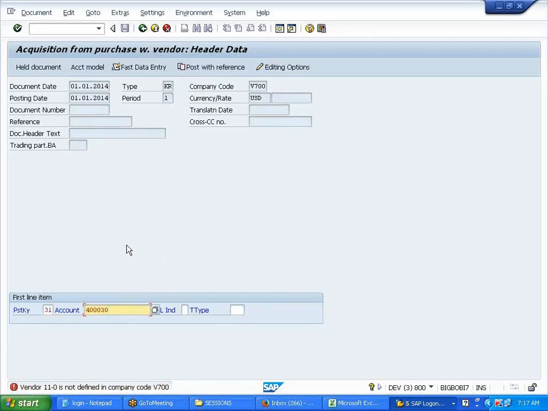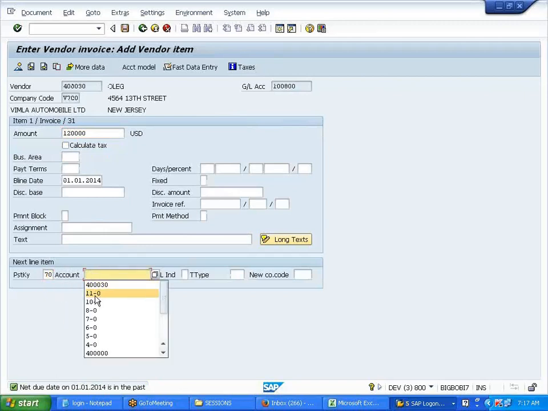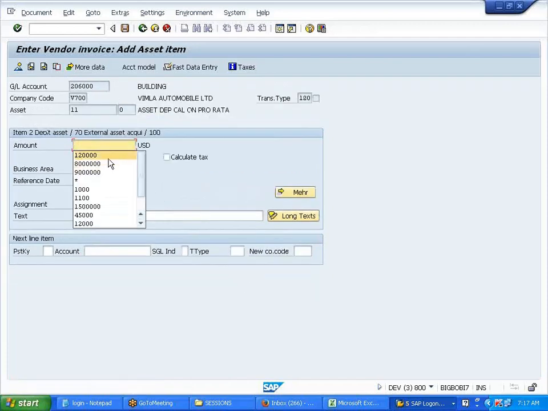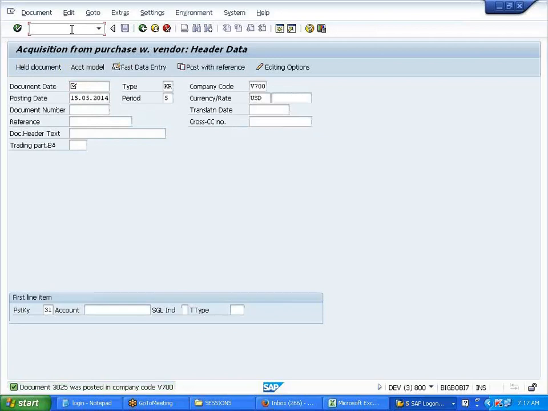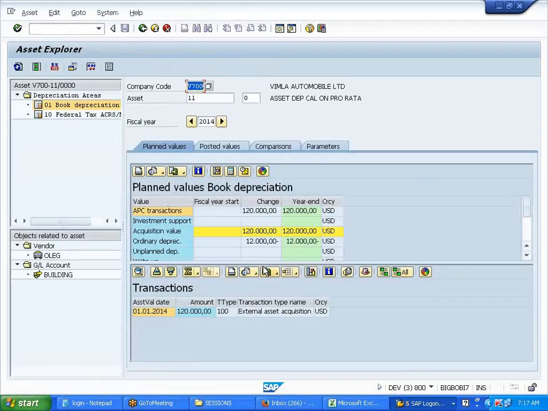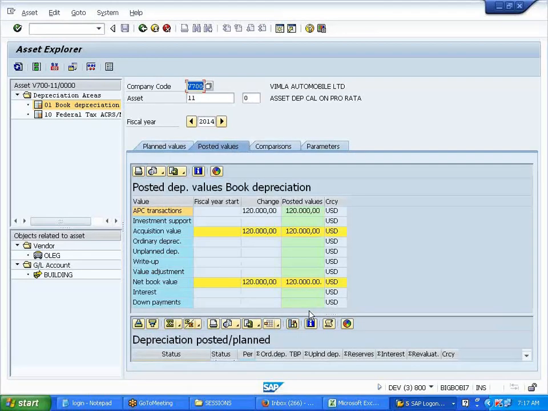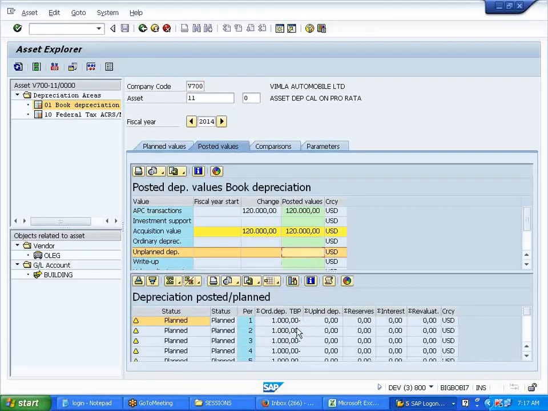This is vendor. So 120, 70, 11. Save it. Now look at the values. Correct now? No day wise?